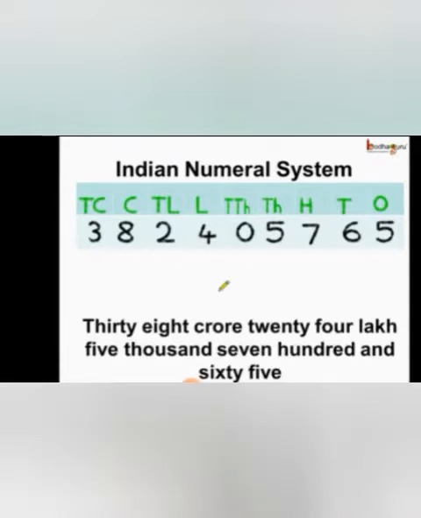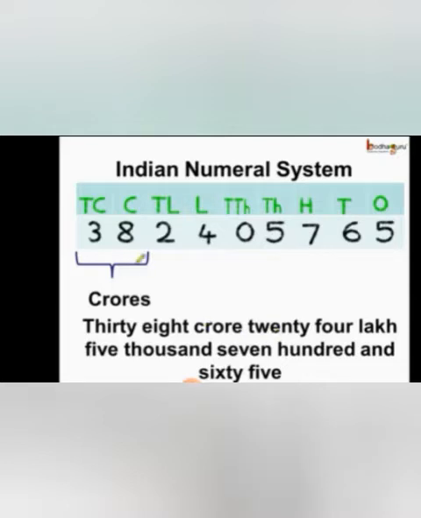So what is this number? This number is equal to 38 crores, 24 lakhs, 5,765. See, it became so easy to read such a large number. In case we are confused, after placing it under the numeral system, we can start reading the crores.